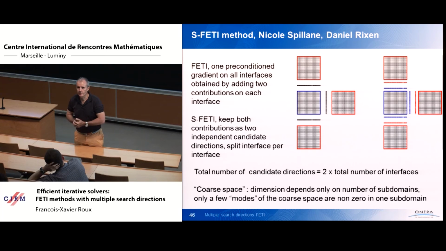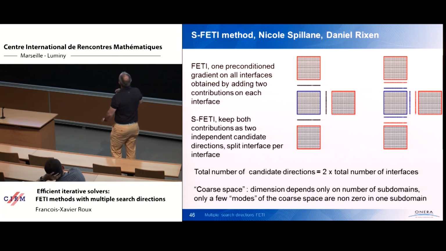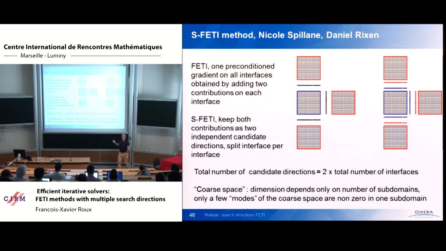Lots. Yes, but in fact, this set of vectors defines what we call the core space. What is a core space? A core space is something whose dimension depends only on the number of subdomains. So it means that you can have 1 million or 30 million degrees of freedom per subdomain.